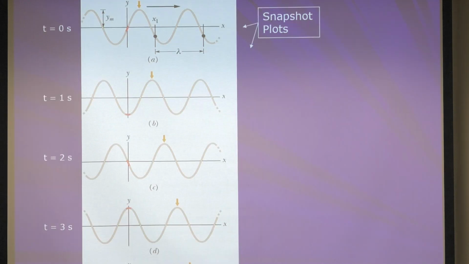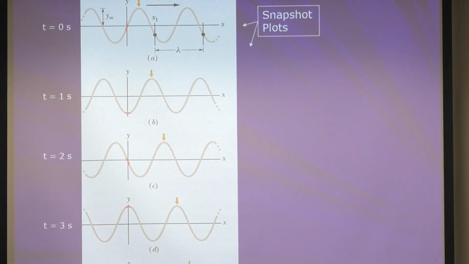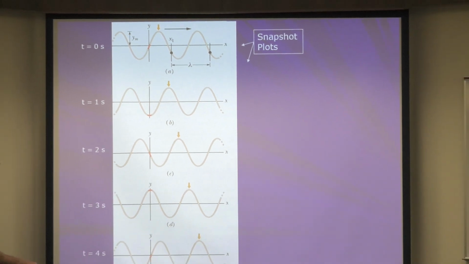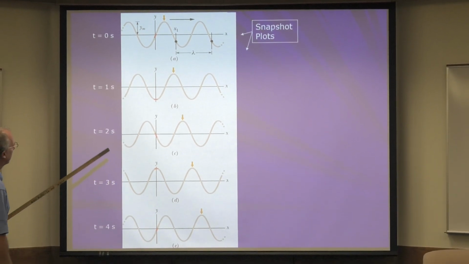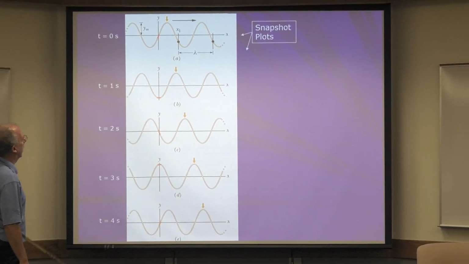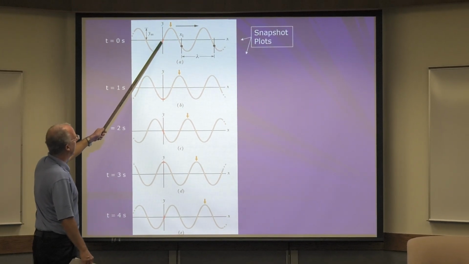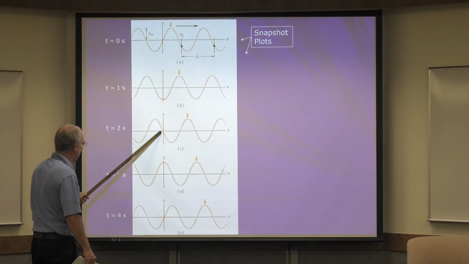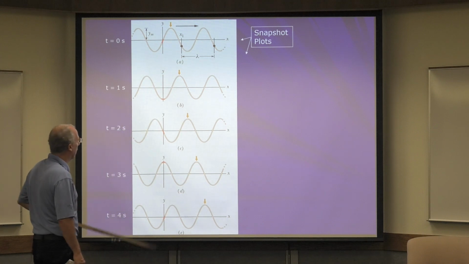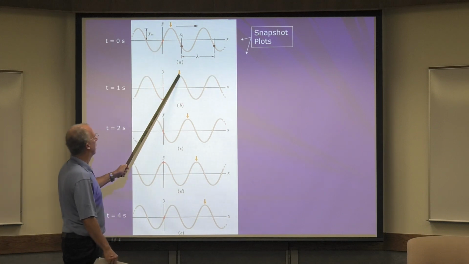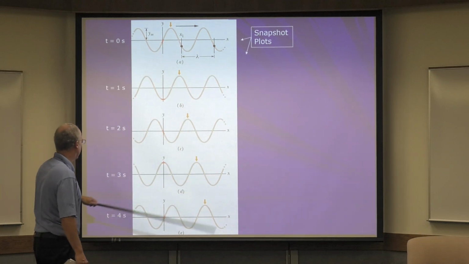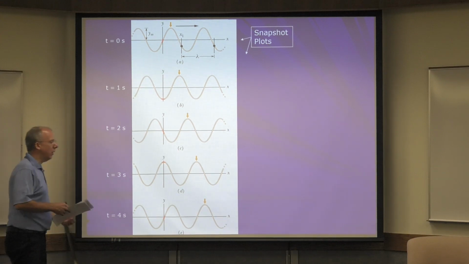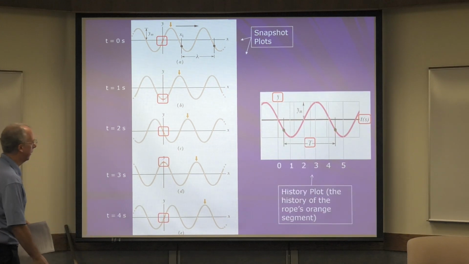Okay, let's do another example. Here's a bunch of snapshots again. We already talked about this, all these snapshot graphs. Again, you see where you spray painted, just up and down, up and down, and you see the wave pulse moving to the right. Great. Now what we want to do is make a history graph.